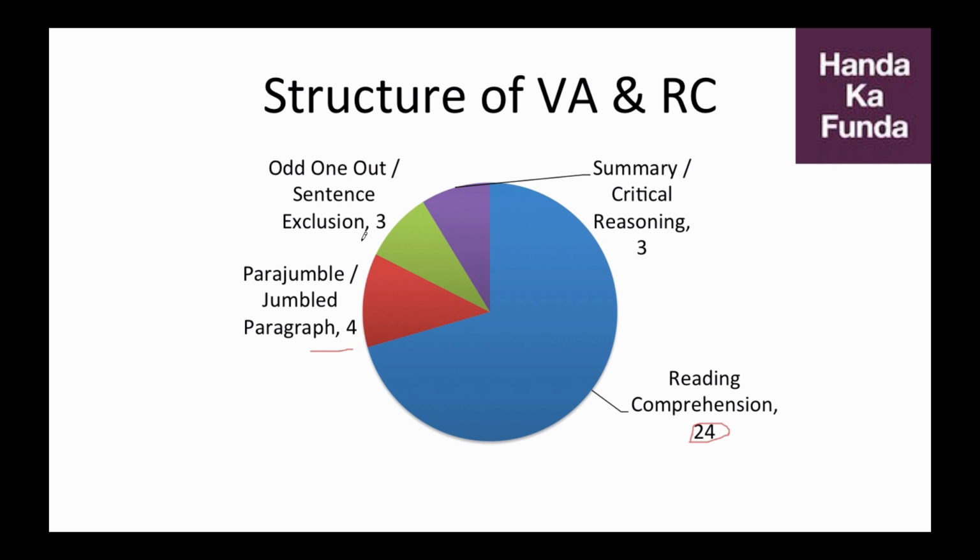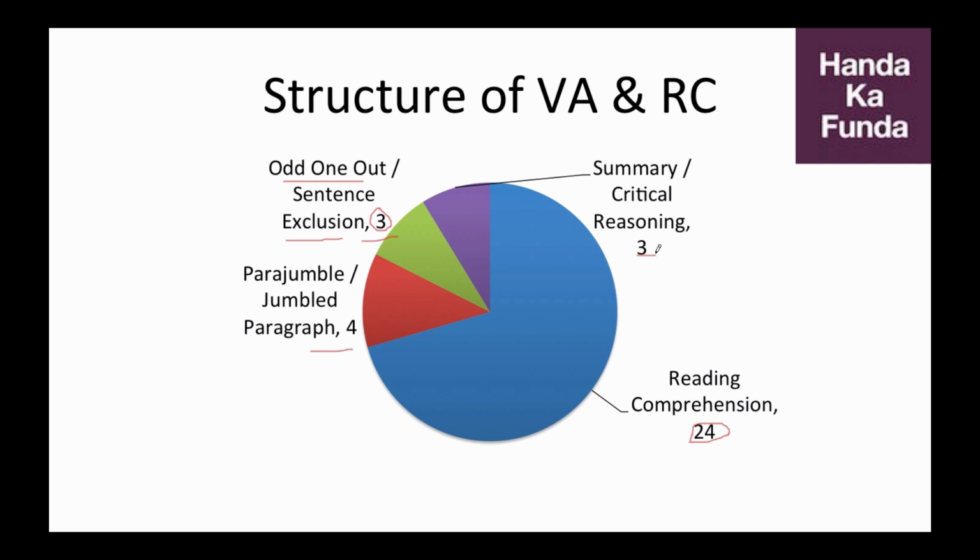Then there are 3 questions on sentence exclusion, also known as odd one out. What happens in this is you are given maybe 5 sentences, 4 of them form a coherent paragraph, and you need to identify the 5th one, the odd sentence out. You need to exclude a particular sentence and tell which sentence you are excluding. There are 3 questions of this type, and in the end there are 3 more questions on summary.